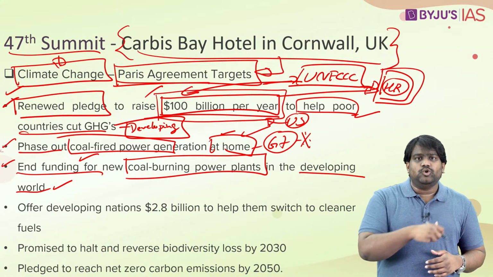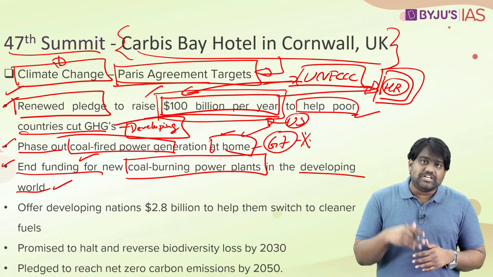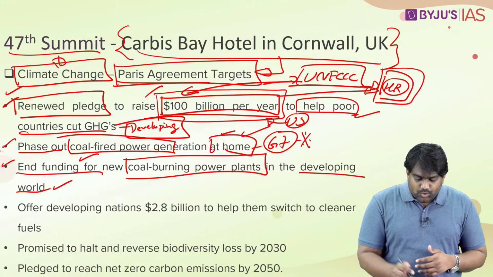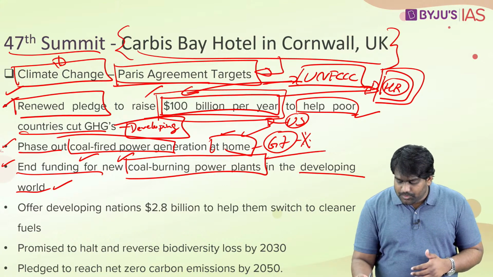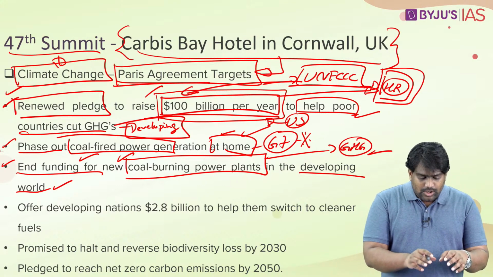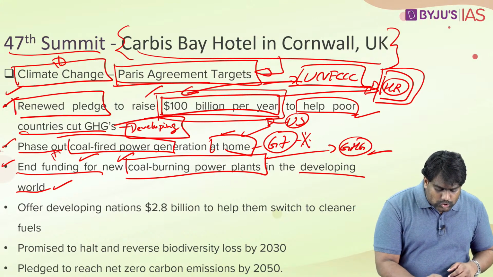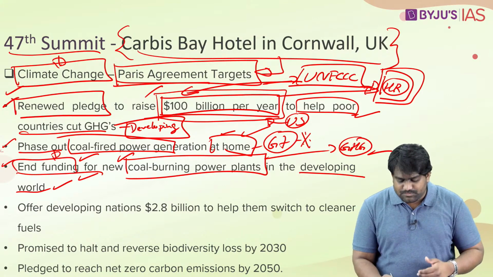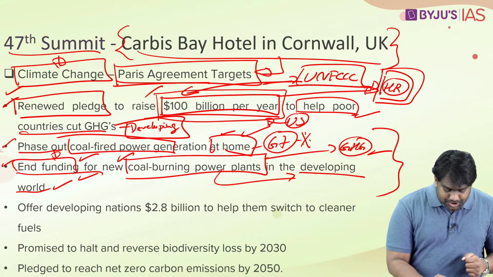Countries like Canada, the US and France are known to fund energy projects in smaller countries, and they usually fund coal-based energy projects as well. But since these contribute to greenhouse gas emissions, the G7 has decided to phase out all coal-based power plants in their own countries and also to stop funding new coal-based power plants in other countries. So this is again a very important decision.